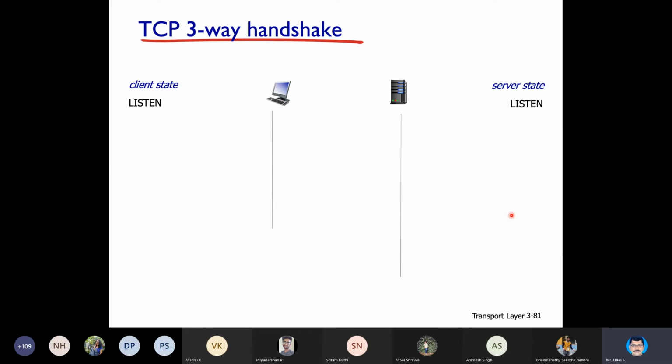The two computers you have for communication, let me take one as client and one as server. The client will request for a connection, so that is the first handshake. Second one is data will be transferred. Third is connection will be terminated. This is what they taught as three-way handshake.